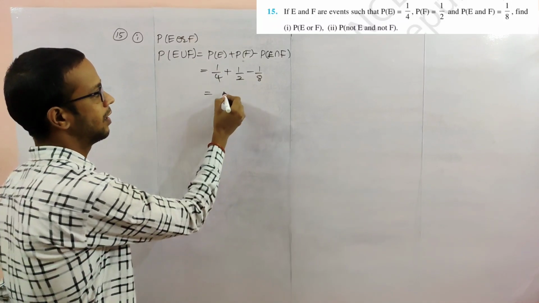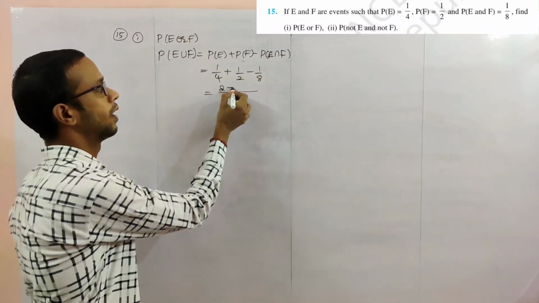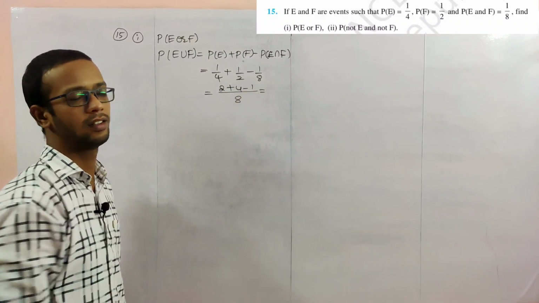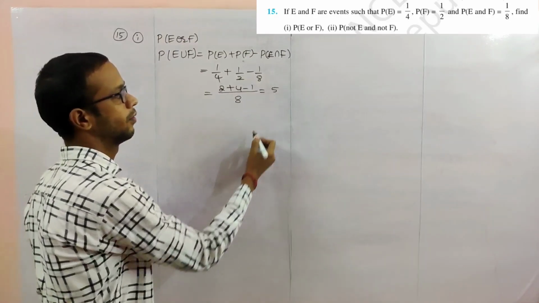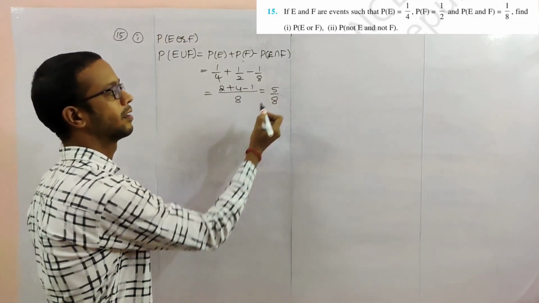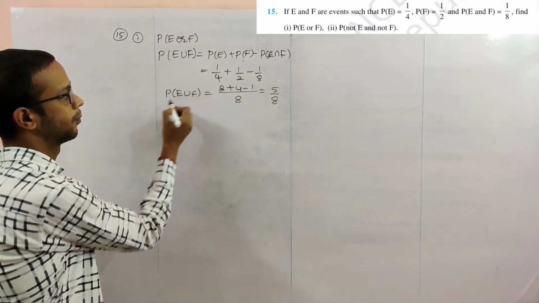Taking the LCM 8, 2 plus 4 minus 1, that is 6 minus 1 is 5. So 5 by 8 is the probability of E union F.